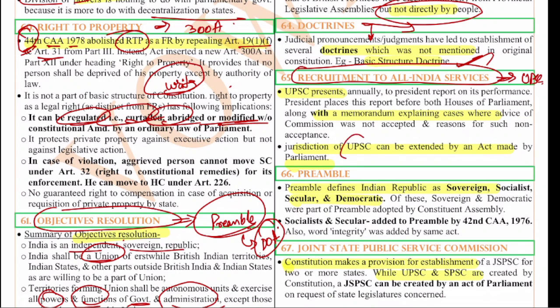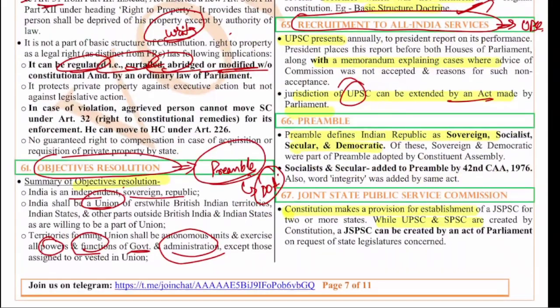The jurisdiction of UPSC can be extended by an act made by the Parliament, and also, as was discussed earlier, the members of UPSC cannot be reappointed to any other government post. The only thing is they can be appointed as chairman of UPSC or chairman of any SPSC. That is another thing. So next is the preamble.